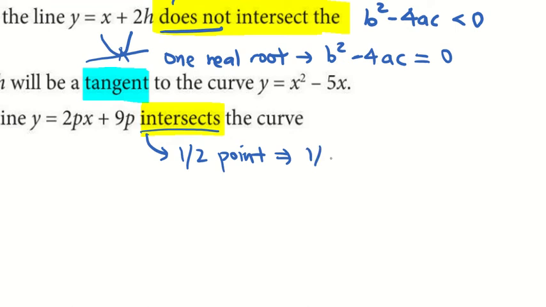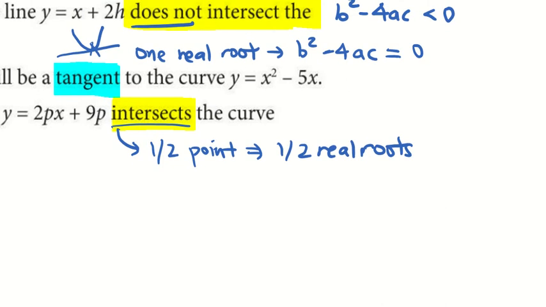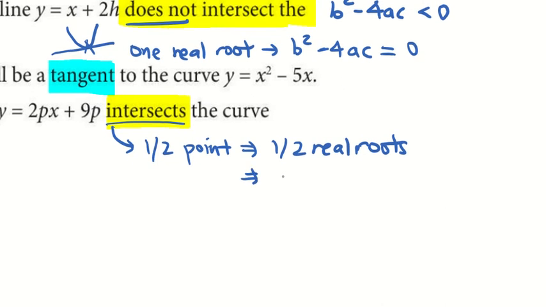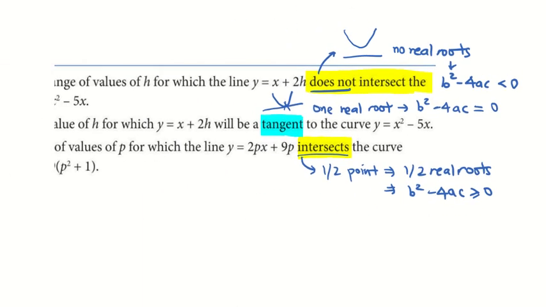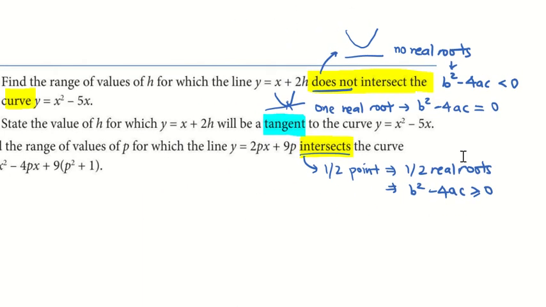So it can be either 1 or 2 real roots. It's not limited to just 1 or 2 roots. So if it's 1 or 2 real roots, basically it has real roots. And b squared minus 4ac, you should be able to tell me that it is more than or equal to 0. Okay, so keywords are all here, and this is how we have dissected the question.